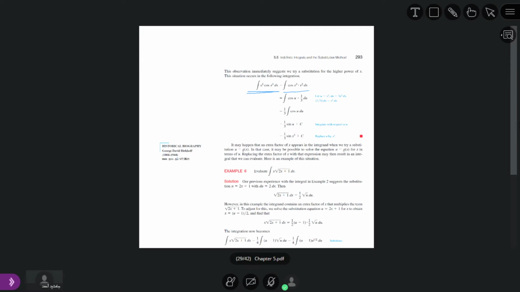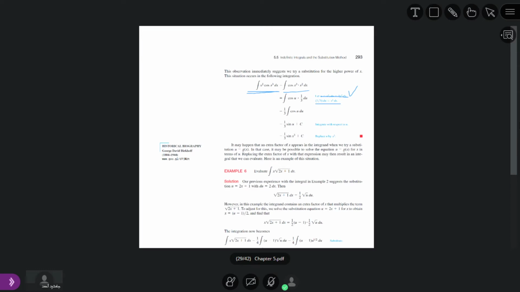After that we substitute u is equal to x to the power 3. Then what is the derivative of u? It is equal to 3x square. Then whenever we shift dx to this side, du is equal to 3x square dx. But we need x square dx, so we divide both sides by 3. Whenever we divide both sides by 3, we get 1 by 3 du equal to x square dx.